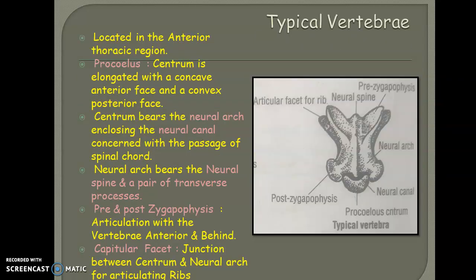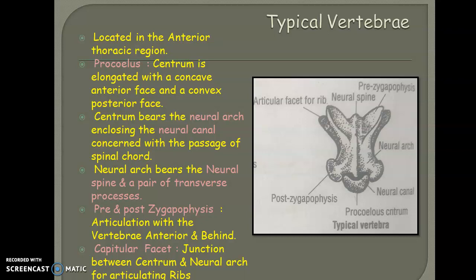The first one is the typical vertebra. This is the structure of a typical vertebra. The typical vertebra is generally seen at the anterior thoracic region or the anterior part of the trunk region. In the previous class, we already discussed the skull region, right? The skull is nothing but the brain box. It is mainly concerned with supporting our head. So the rest of the body is generally supported by these typical vertebrae.